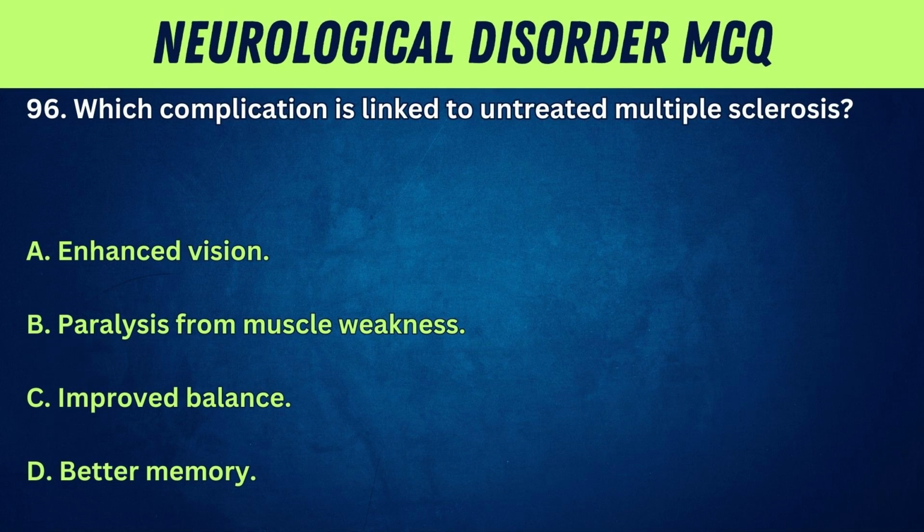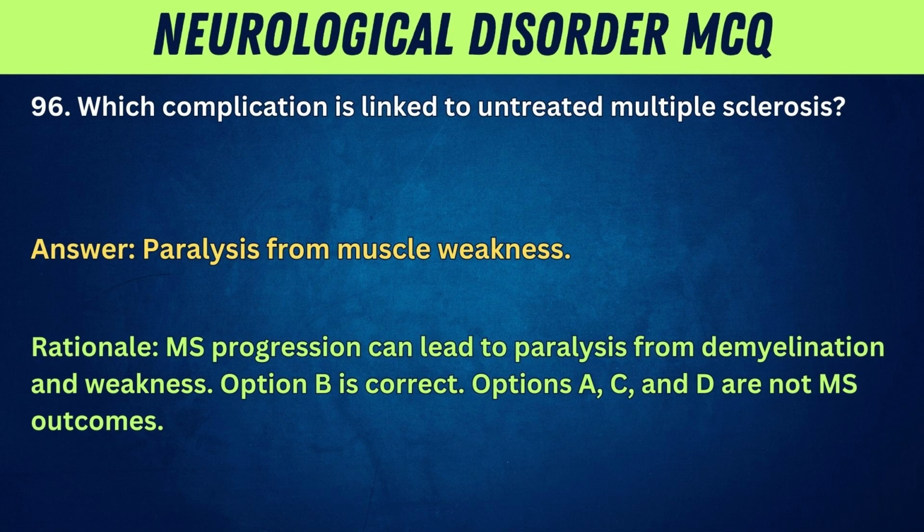96. Which complication is linked to untreated multiple sclerosis? A. Enhanced vision. B. Paralysis from muscle weakness. C. Improved balance. D. Better memory. Answer: paralysis from muscle weakness. Rationale: MS progression can lead to paralysis from demyelination and weakness. Option B is correct. Options A, C, and D are not MS outcomes.